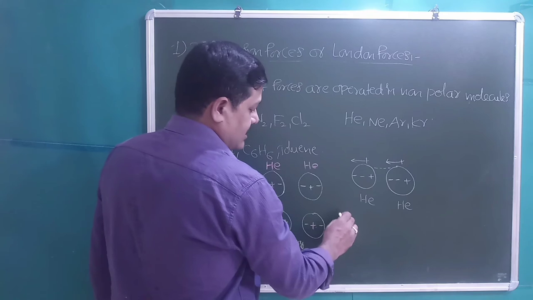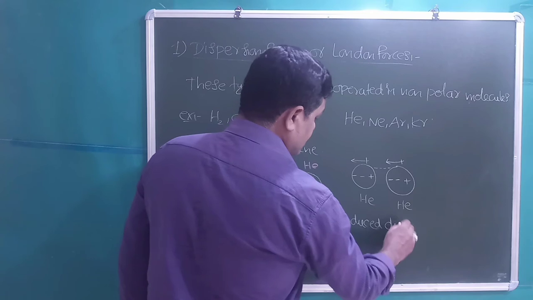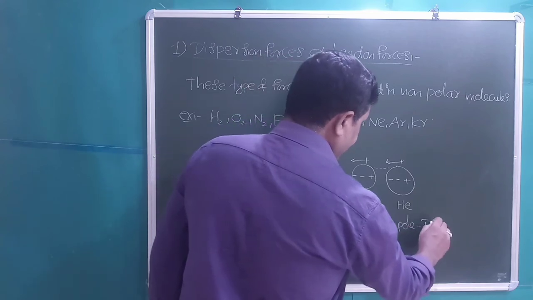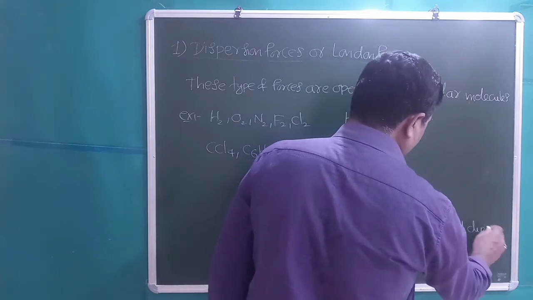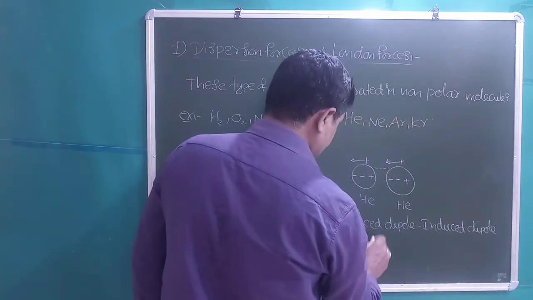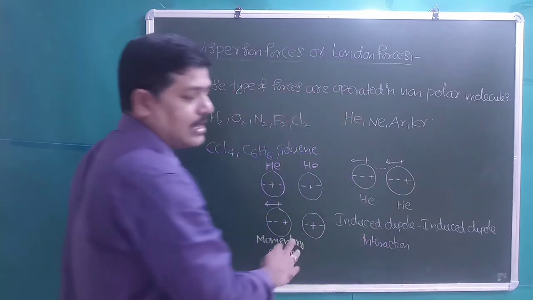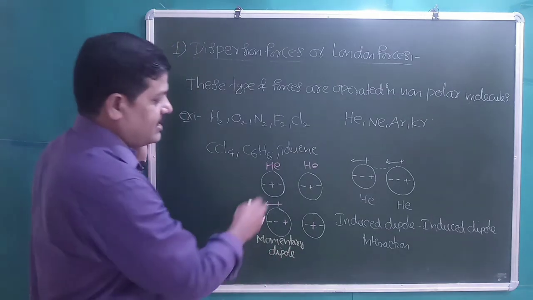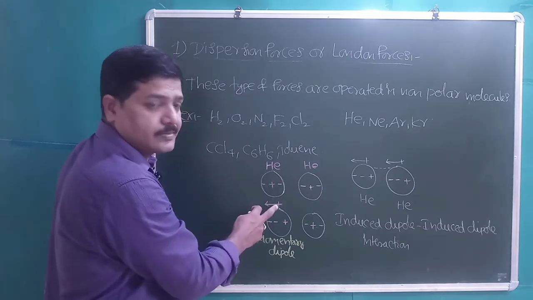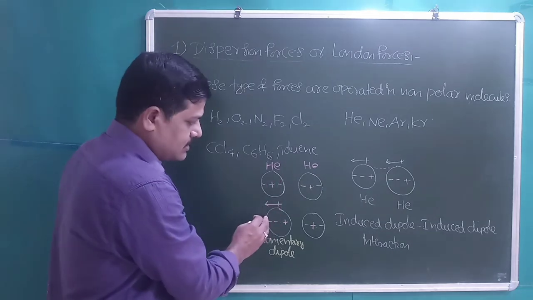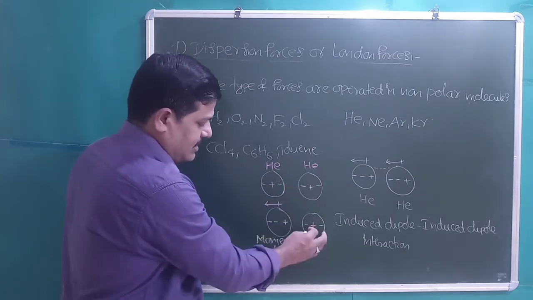This is also known as induced dipole interactions. Both the atoms are non-polar initially. Polarity is induced in the first atom because of continuous oscillation of electrons, and because of polarity in the first atom, polarity is also induced in the second atom.